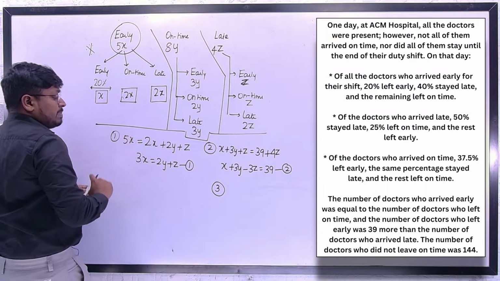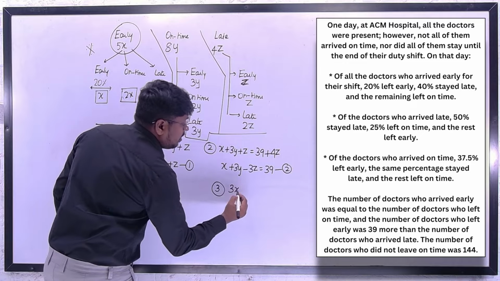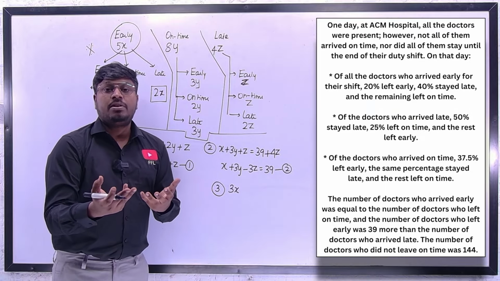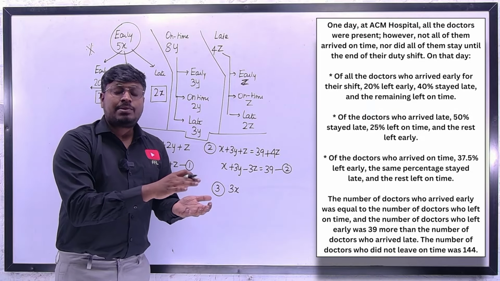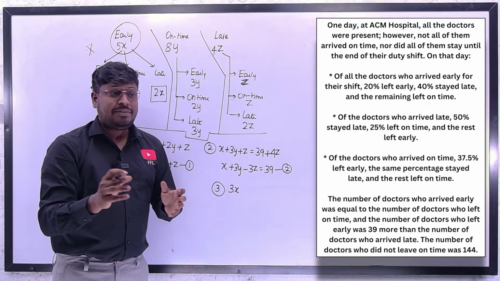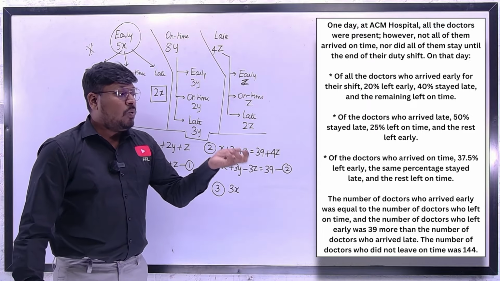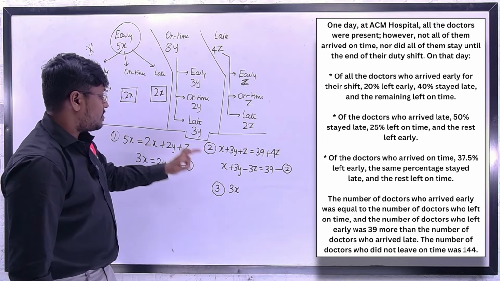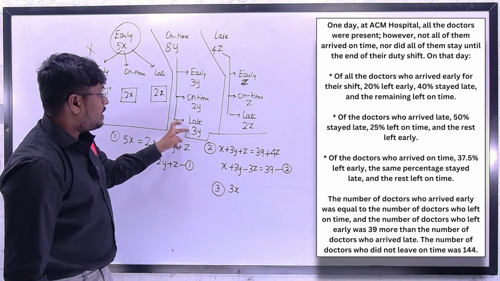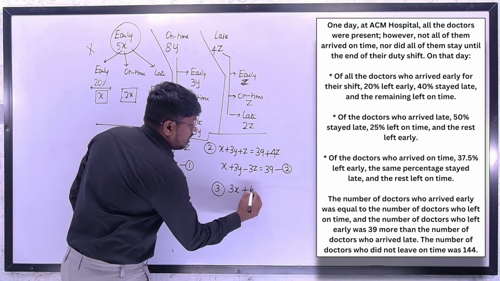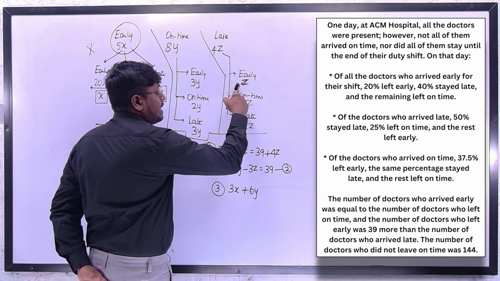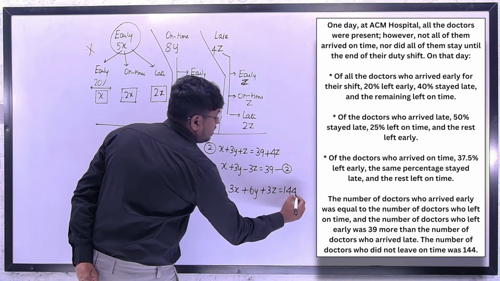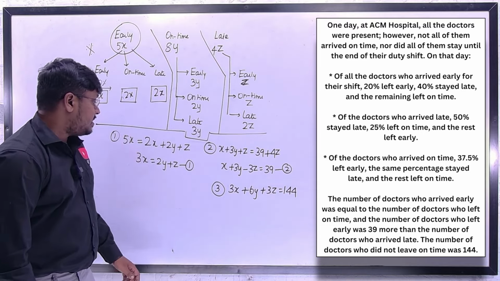2x plus x will be 3x, because that is the total number of doctors who did not arrive on time. So that will be the total number of doctors who arrived late, as well as the total number of doctors who left early. That will be the total number of doctors who do not arrive on time, right? So x and 2x will be 3x, 3y will be 6y, and 2z, z will be 3z, which equals 144. So this will be the third point they have mentioned here.